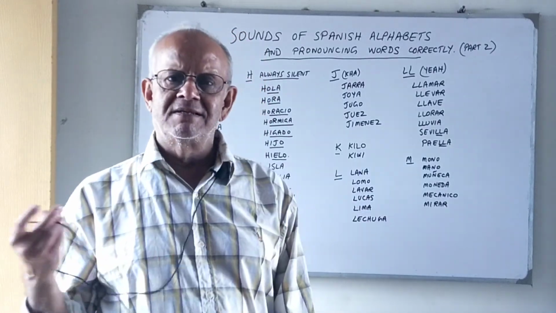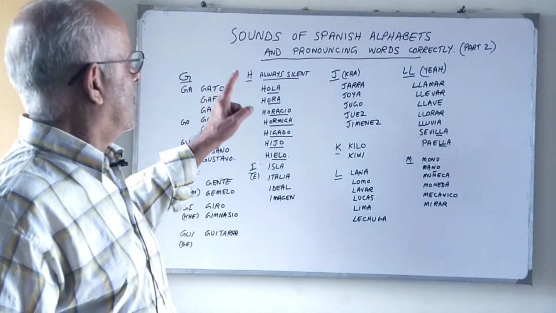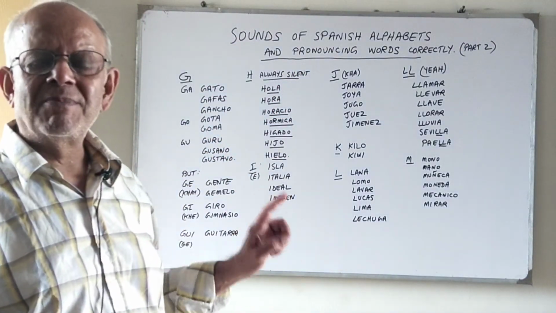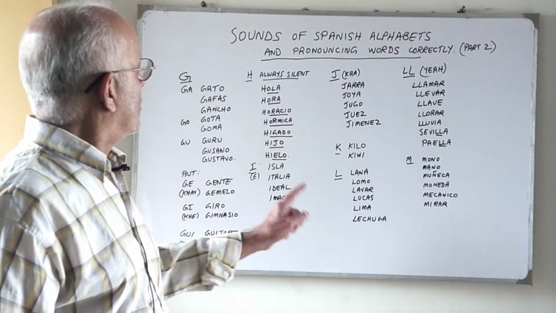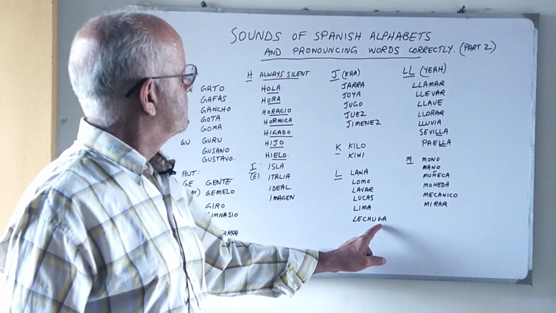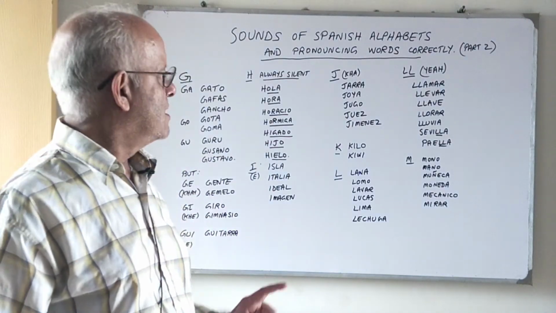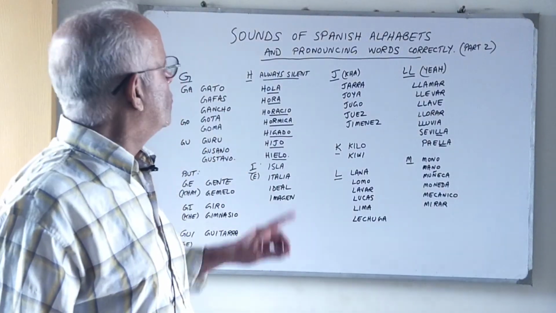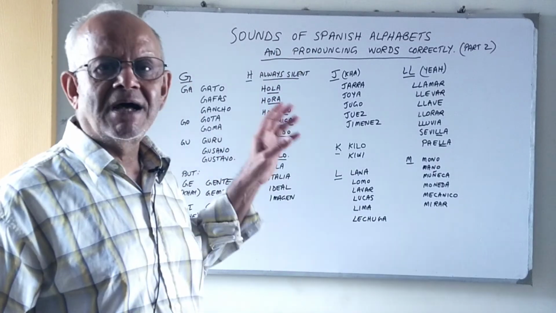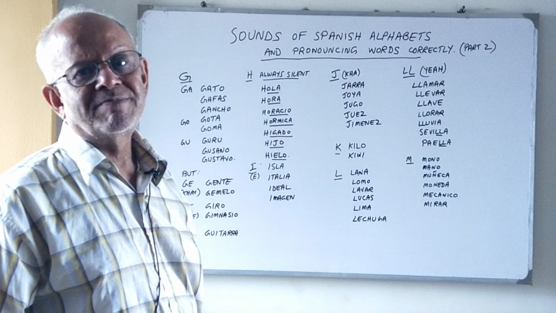So my friends, this was our class for today. Sound of Spanish alphabets and correctly pronouncing Spanish words. Remember, Spanish words are really easy to pronounce. You have to pay attention and pronounce each alphabet in the word, and you will never make a mistake. Okay, so the best way to do it is keep practicing the sounds of the alphabets, learn the sound of each alphabet, and you'll be able to pronounce Spanish words very easily.